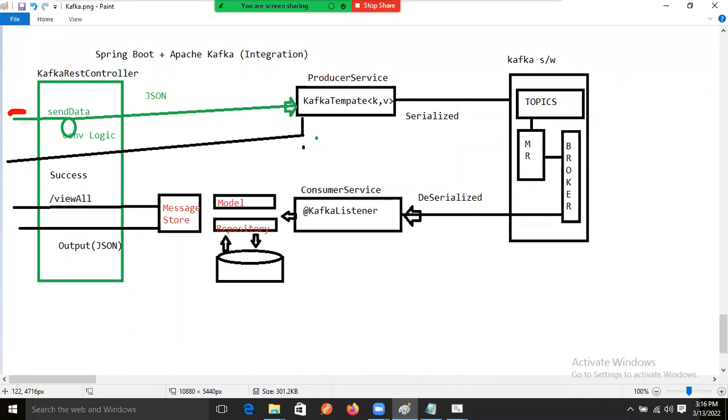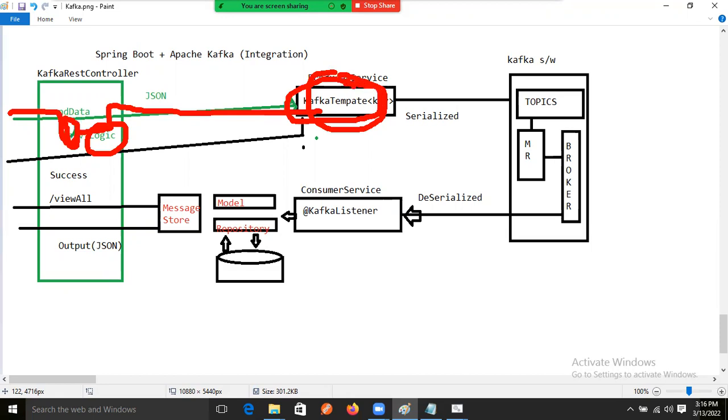Okay. So here JSON data will come, and in the REST controller it will become object data. Then here again, because our REST template needs JSON data, we will write the logic using the object mapper. Anyone remember that object mapper class? Using the object mapper class, we will convert that object data into JSON format, and that JSON data we will give to REST template.